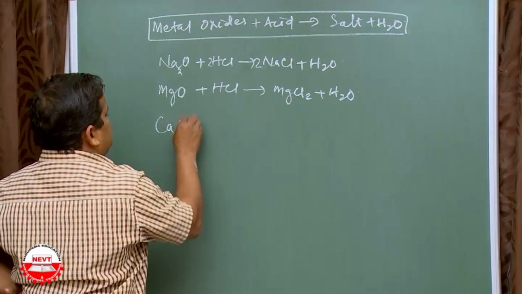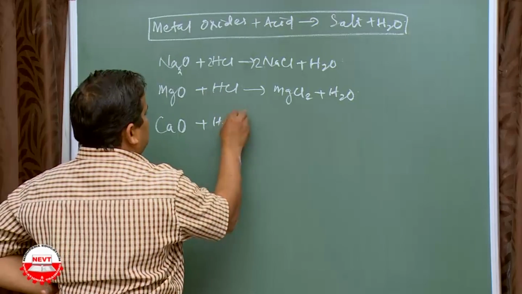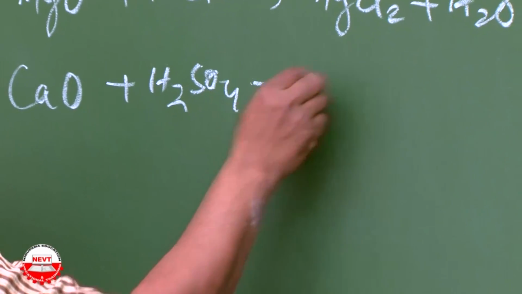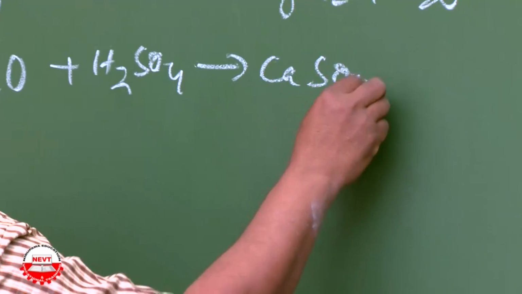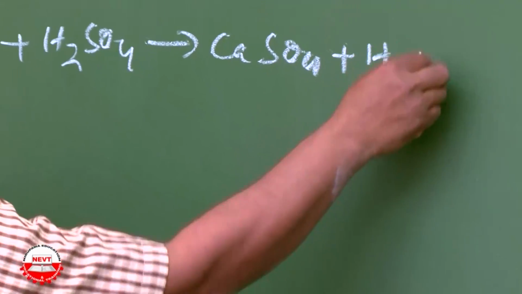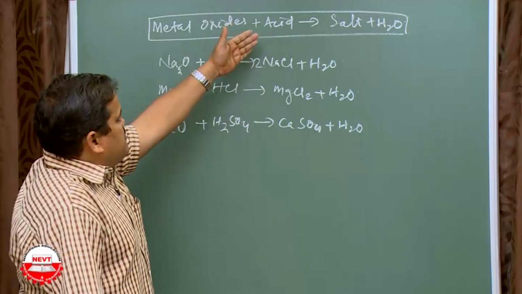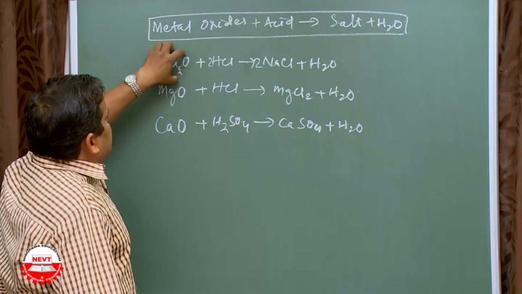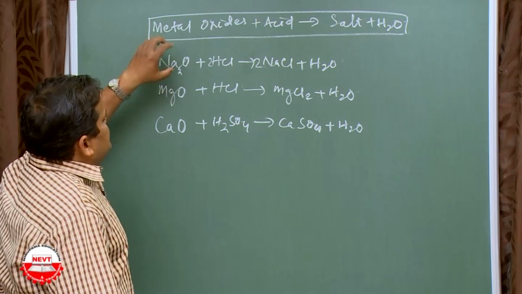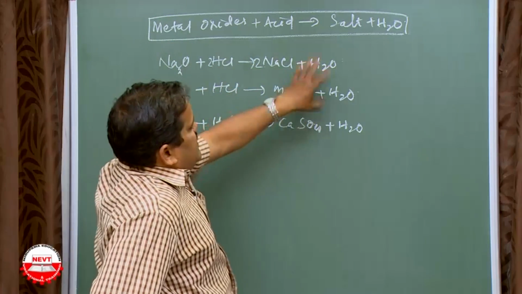Calcium oxide plus H2SO4. It gives calcium sulfate, salt and water. So metal with acid gives salt and hydrogen. In the first part I told you. Here metal oxide means these are basic. So with acid it will give salt and water.